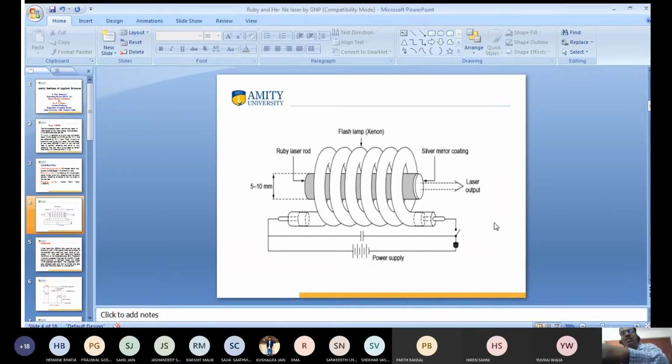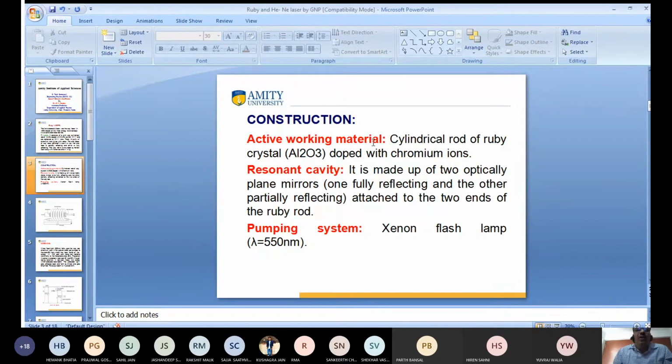Again, I want to discuss the construction. In the case of the ruby laser, we have taken a cylindrical ruby rod, which is a mixture of aluminum oxide and chromium ions. What is the resonant cavity? The resonant cavity means there are two optically plane mirrors, silver mirrors. One end is fully reflecting and the other end is partially reflecting: one end is fully silver and the other is partially silver.